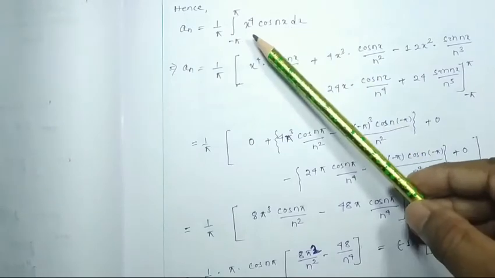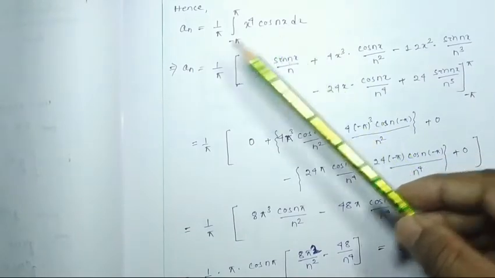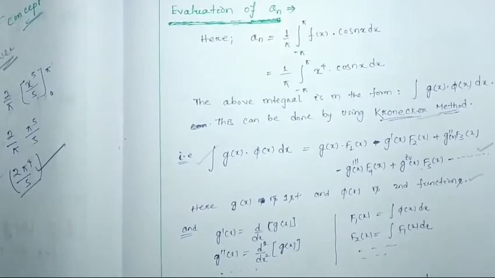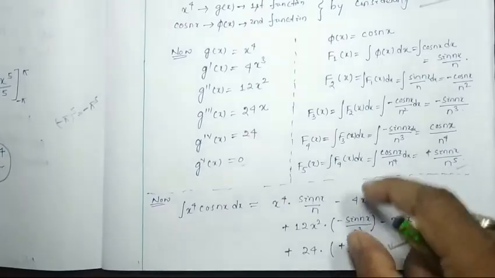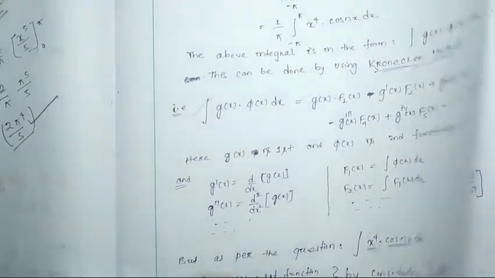Okay, whatever integration of x to the power 4 cos nx dx we have found here, the same thing I have to put there.